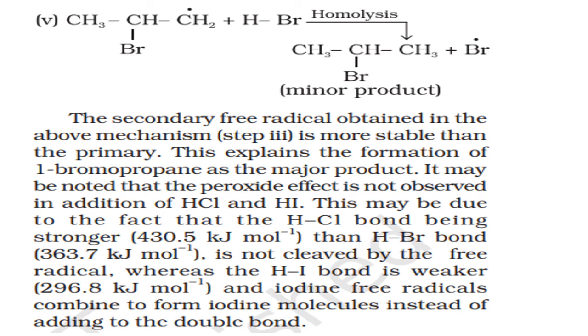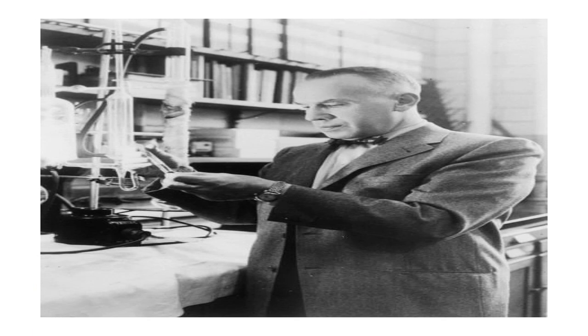HI dissociates into H plus and I minus. Immediately, I will combine with one more I and form I2 instead of adding on the free radical. Therefore, HI has too low a bond enthalpy, HCl high, HBr moderate. So for the peroxide effect, HBr is preferred. Kharasch did the research work on the effect of HBr on unsymmetrical alkenes.